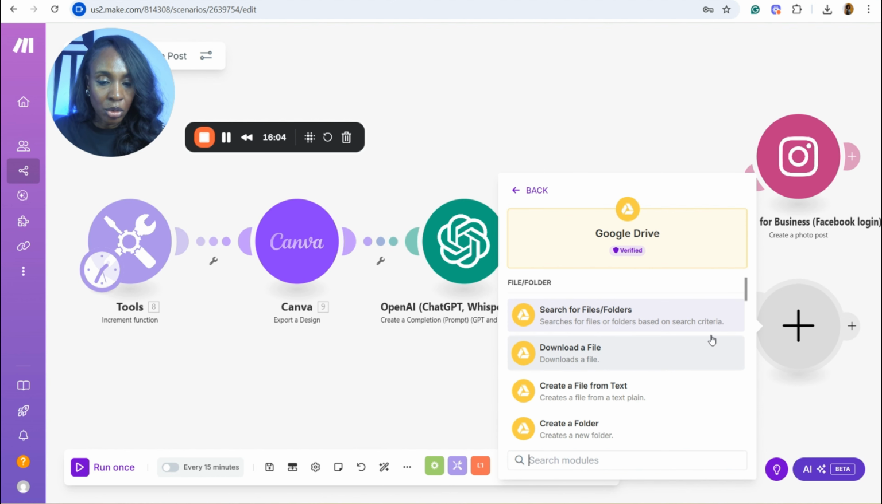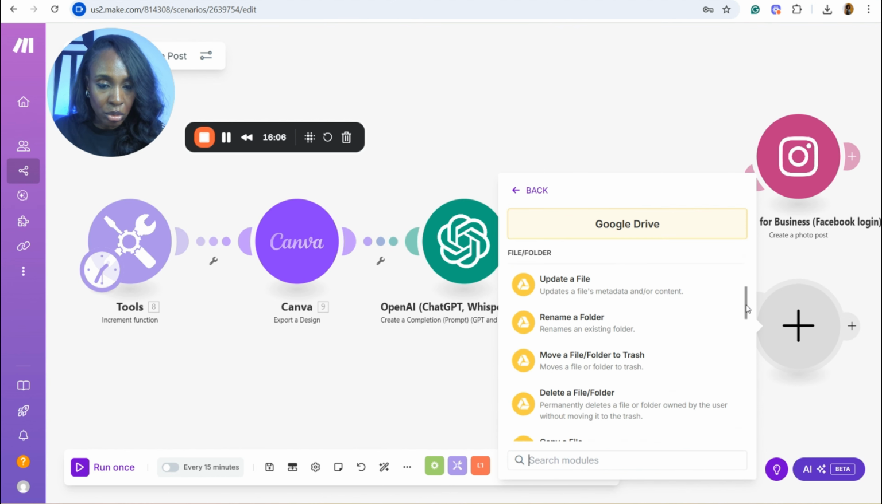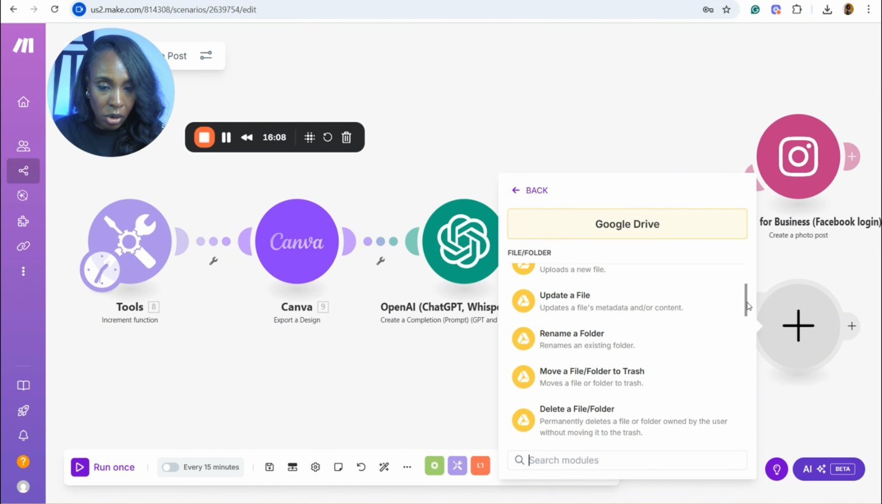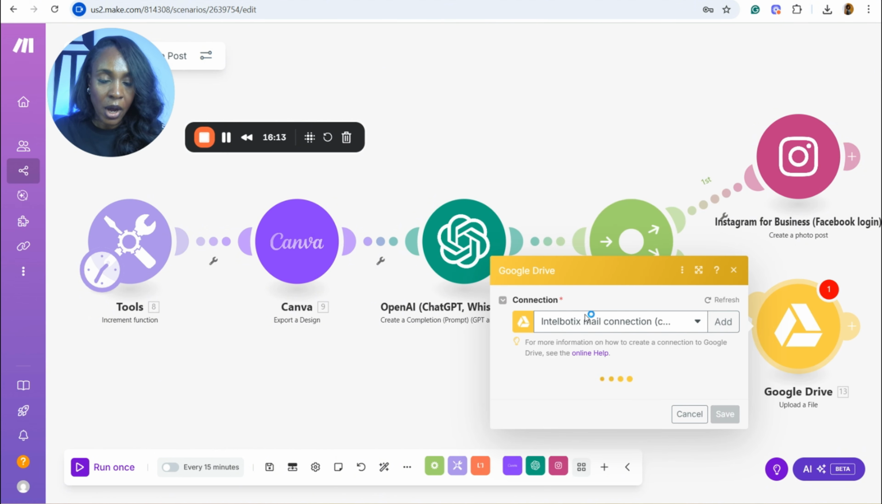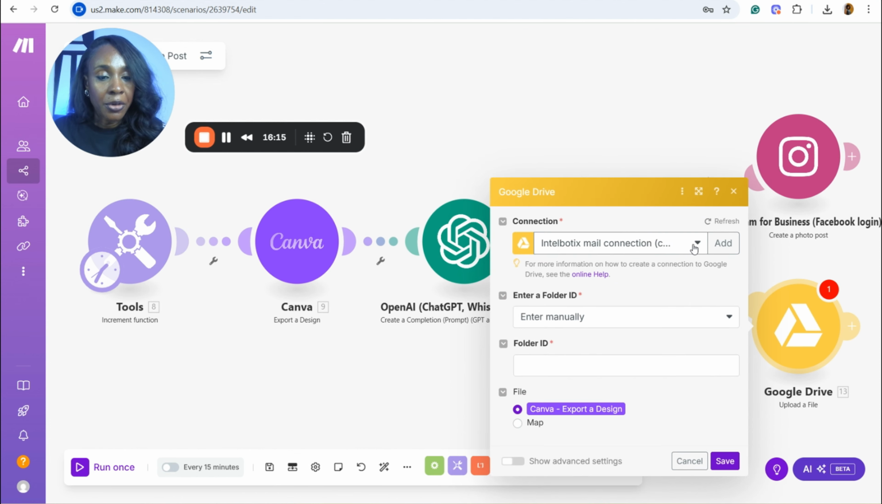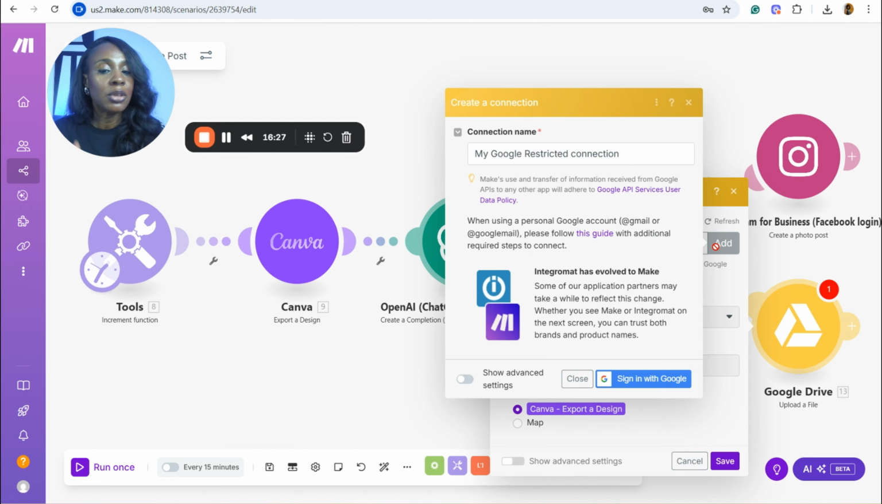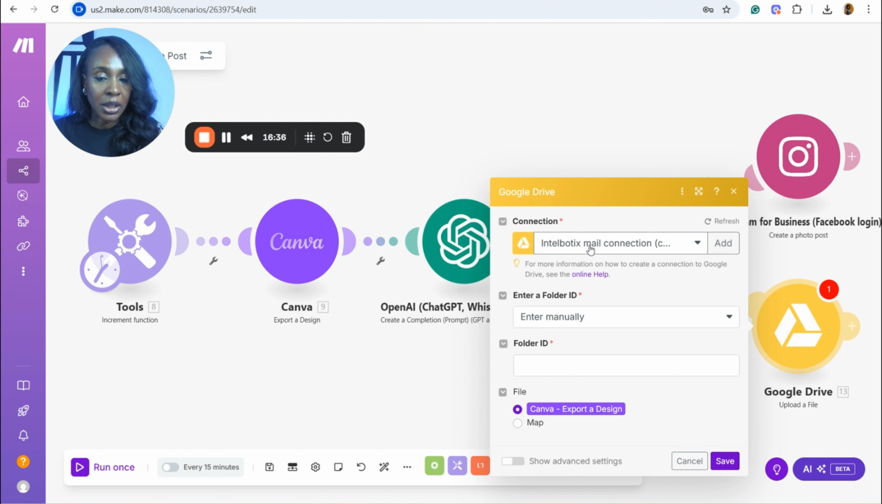And under Google Drive, I want to look for a module called upload a file and click on it. I already have my Google Drive integrated. So for all these modules that you are seeing, anyone can create your own. All you need to do is just add. When you click on add, just follow the instructions. For this one, you can just sign in with Google straight or do it the manual way if you choose to. But I already have mine here.